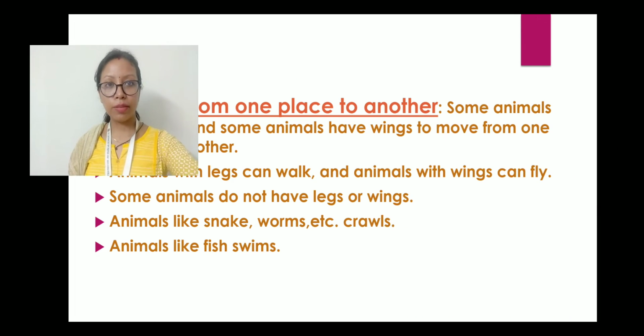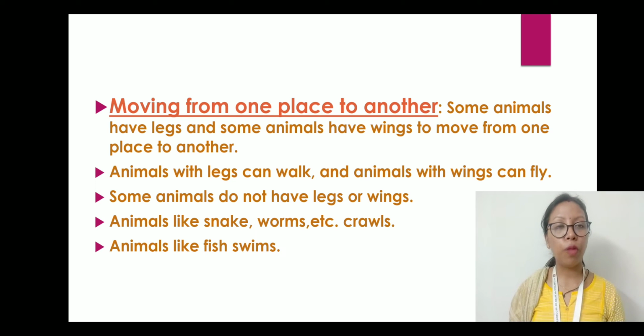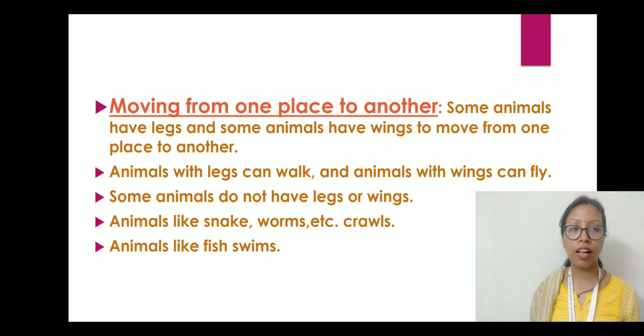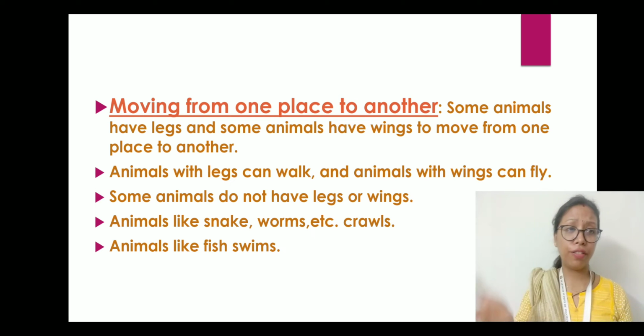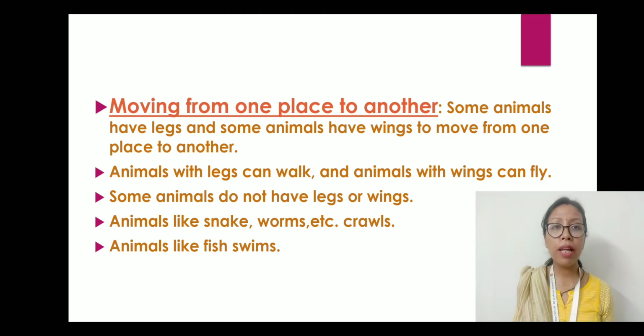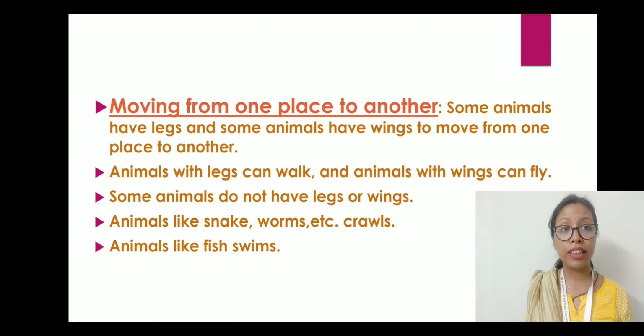So let us come to this one. Moving from one place to another. This is another factor of how animals are different from one another. Now, some animals have legs and some animals have wings to move from one place to another. Animals with legs can walk and animals with wings can fly. Some animals do not have legs or wings. Animals like snake, worms, etc. crawl, and animals like fish swim.